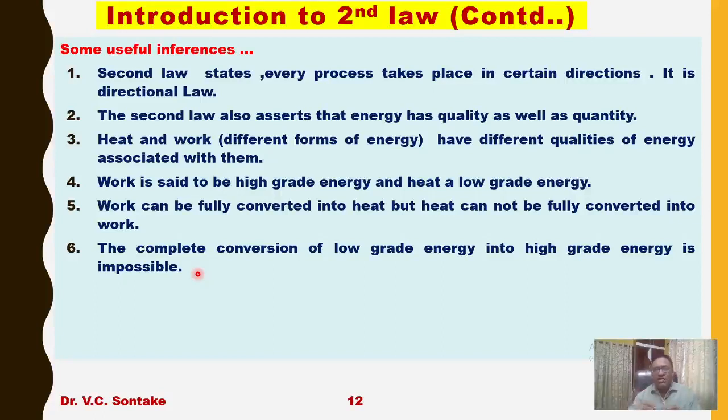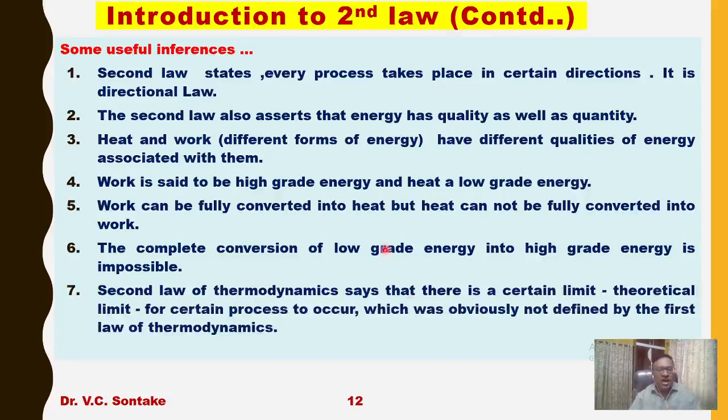And even though he will convert into a gentleman, some traces of badmanship will be there. That is the simple inference of the second law of thermodynamics. The complete conversion of low grade energy into high grade energy is impossible, whereas complete conversion of high grade energy into low grade energy is possible. And the second law of thermodynamics says that there is a certain limit, a theoretical limit, for certain processes to occur, which was obviously not defined by the first law of thermodynamics.